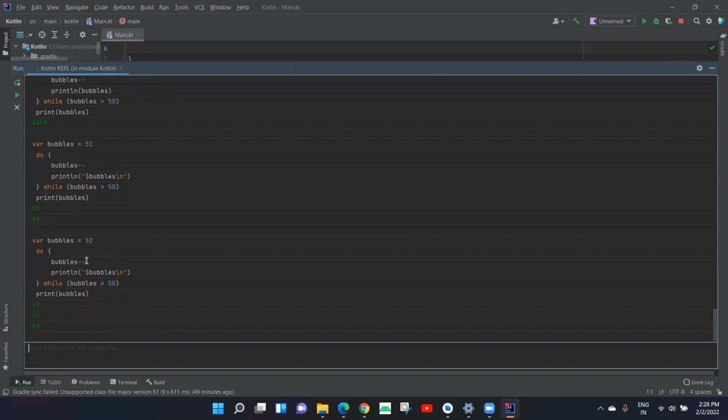First it did bubble minus minus, then 52 changed to 51. It printed the value 51. Then it checked, is 51 greater than 50? Yes, it is. So it would again do the do part. So now is 51 greater than 50? Yes. So 51 minus minus, that is 50. Then it would print 50. Then it checks, is 50 greater than 50? No, it's not. So it prints the last part, that is 50.